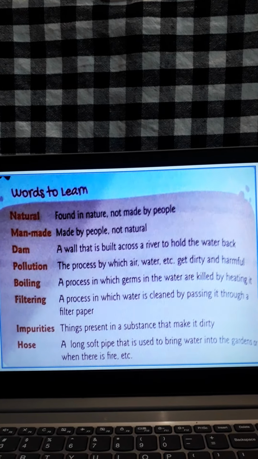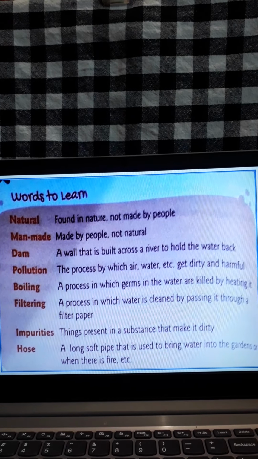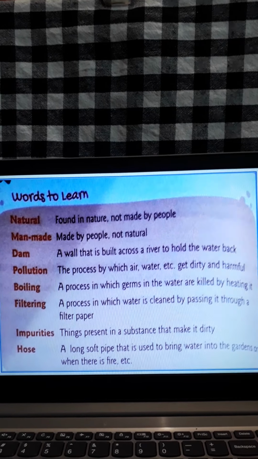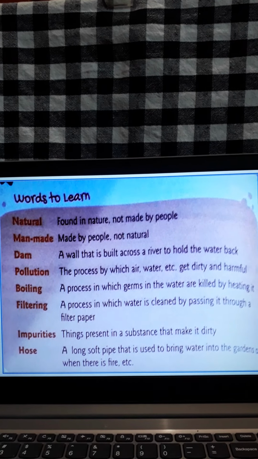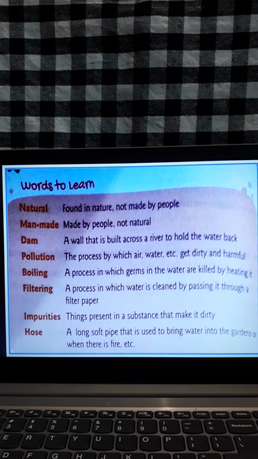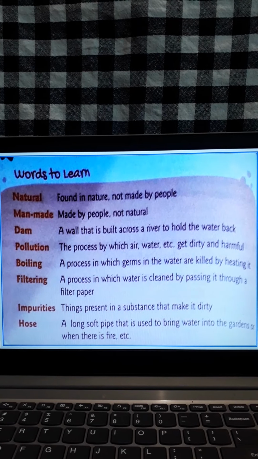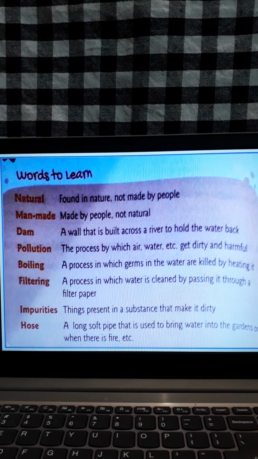Boiling. A process in which germs in the water are killed by heating it. Filtering. A process in which water is cleaned by passing it through a filter paper. Impurities. Things present in a substance that make it dirty.